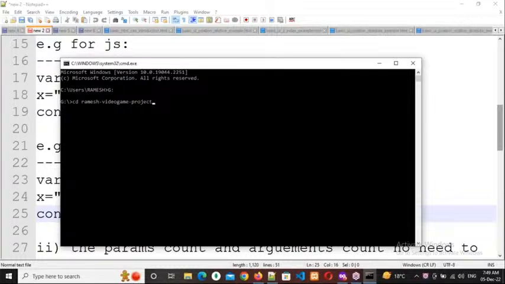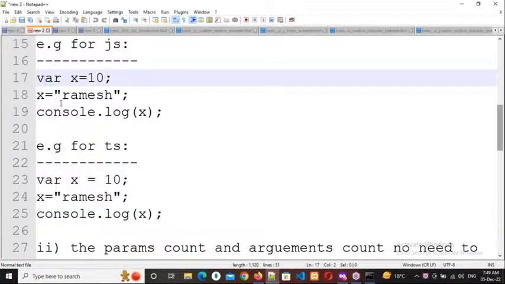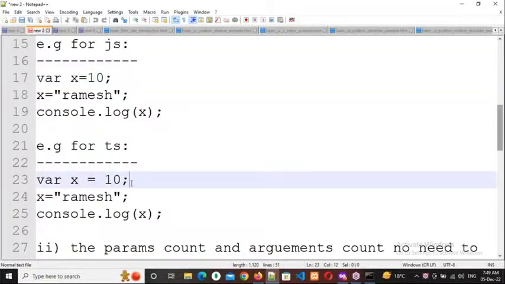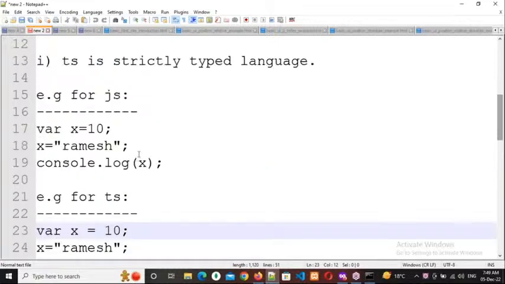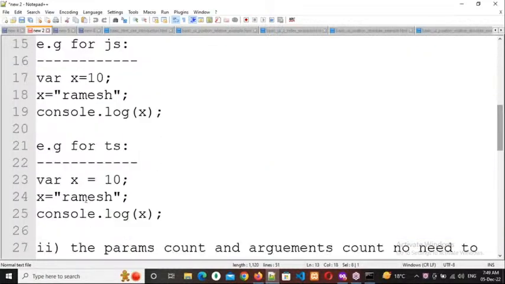Okay. Any other answers? Data type, sir. Data type is different. Okay, but I did not mention any data type right here. See, I did not mention any data type. So your answer is correct. That means it will throw an error. Why? Because this is a strictly typed language. So since it is strictly typed, we need to mention the data type also. But here I am not mentioning the data type, so just because of that, it will throw an error.